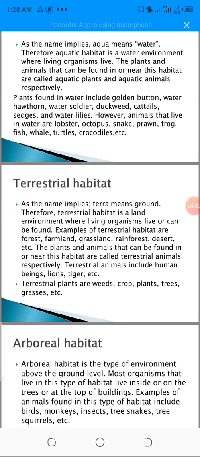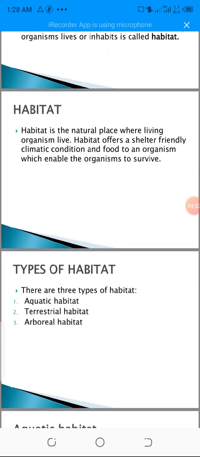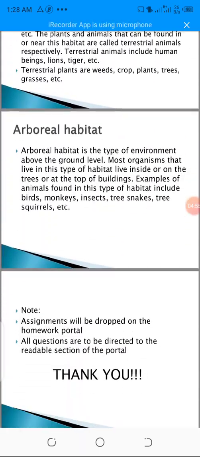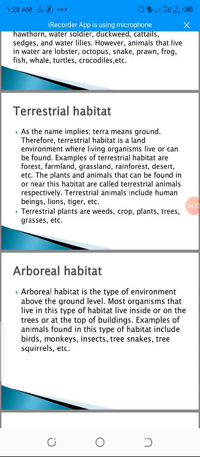So we move on to the next type, which is the terrestrial habitat. So let's read about terrestrial habitat. As the name implies, terra means ground.